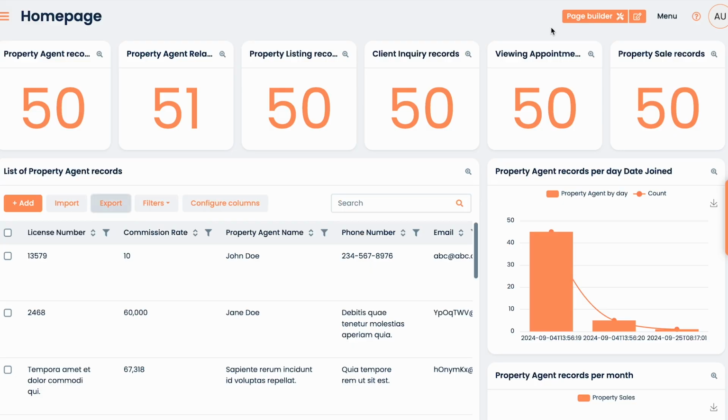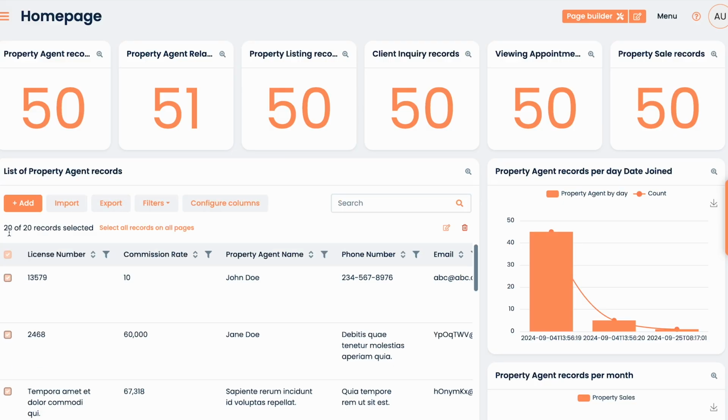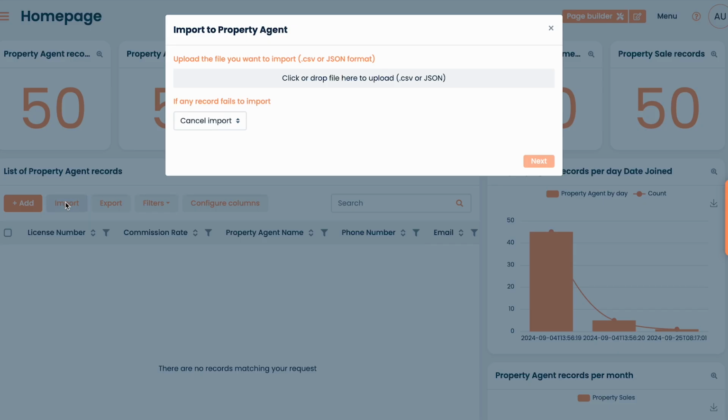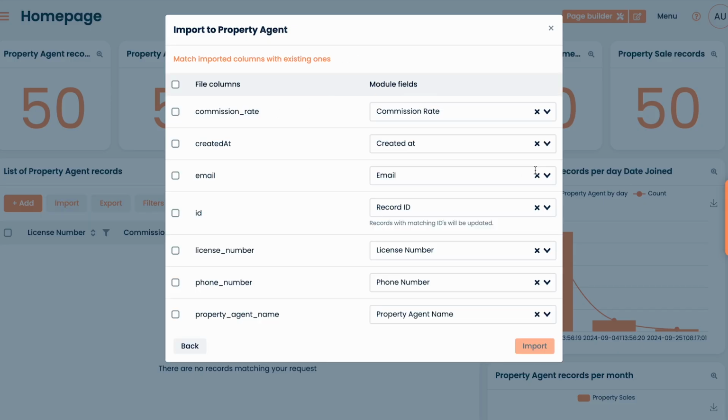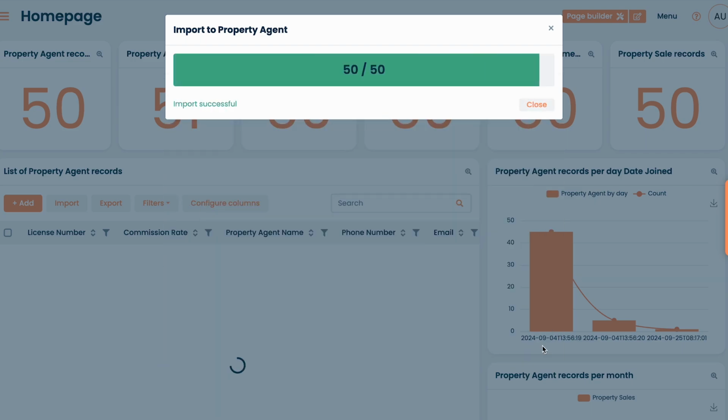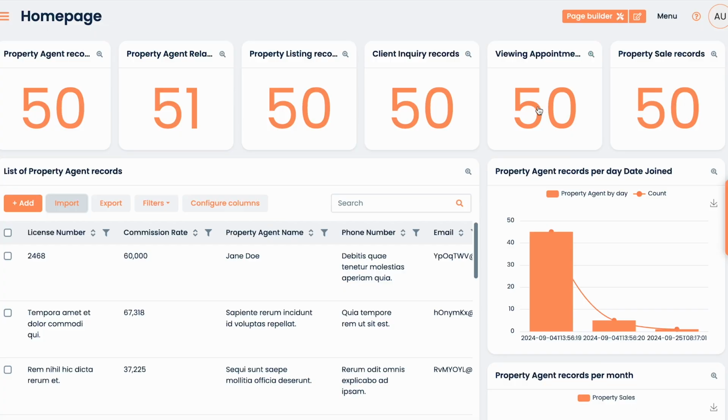To import records, I'm first going to delete the existing records so you can see the effect. I want to stress that this is not necessary for importing. I just want to clear the record list so you see how importing works. Now to import, click Import, then select the file you want to import, match the fields, and click Import. You'll see the records load, and then see the records in the record list.